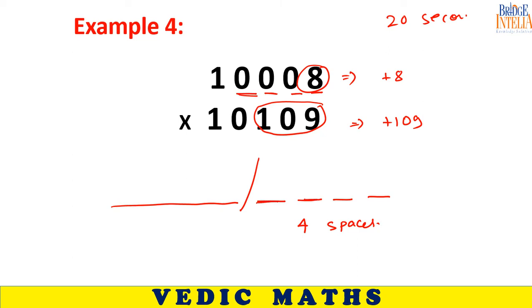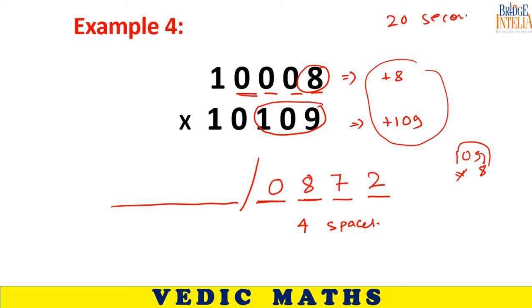So let's fill these 4 spaces first. Multiply these two numbers, 109 into 8. 8 into 100 is 800, so 872. I'm forced to write it as a 4-digit number, therefore I have to write 0 here because I have to somehow fill 4 spaces. Now add this deviation here. So 109 plus 8 is equal to 117. So this is the final answer, 1011782.